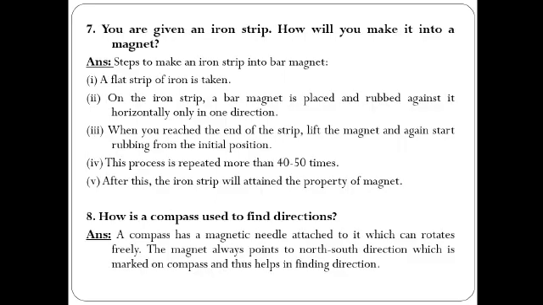Moving to the next: you are given an iron strip. How will you make it into a magnet? For that you have to follow a total of 5 steps. First of all, take one iron strip. Now place it onto the desk.